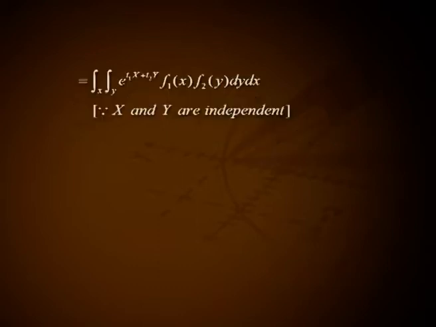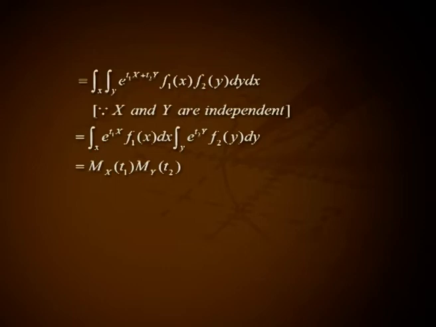M_XY(t1, t2) equals expectation of e raised to t1X plus t2Y, that is equal to integral over x, integral over y, e raised to t1X plus t2Y into f(x,y) dy dx, that is equal to integral over x, integral over y, e raised to t1X plus t2Y into f1(x) into f2(y) dy dx, because X and Y are independent. That is integral over x e raised to t1X into f1(x) dx into integral over y e raised to t2Y f2(y) dy, that is equal to M_X(t1) into M_Y(t2).